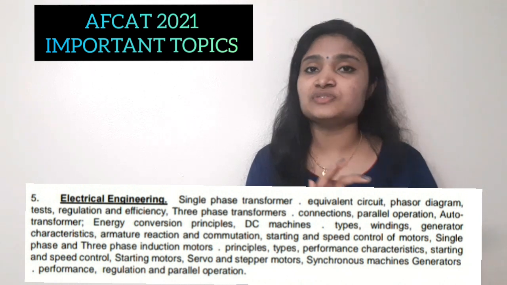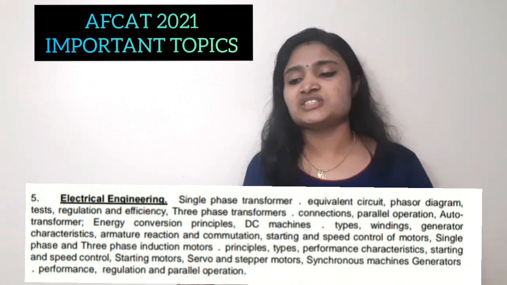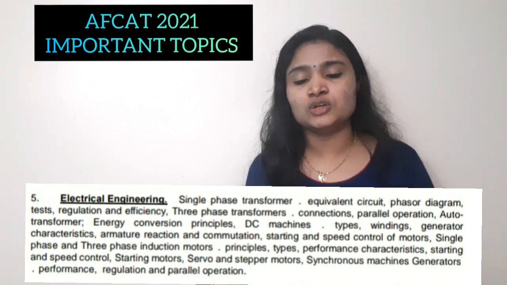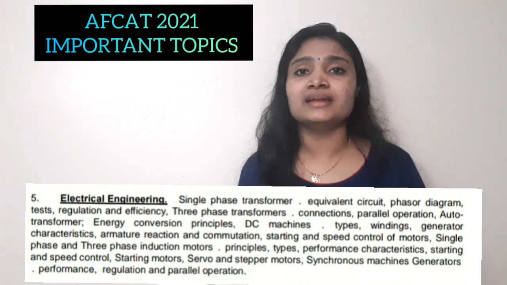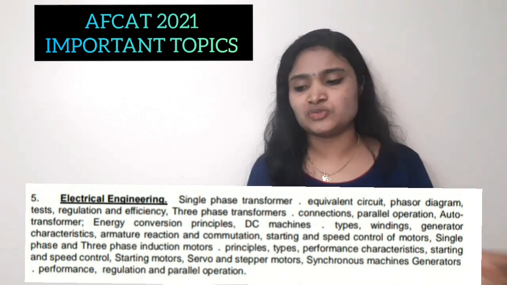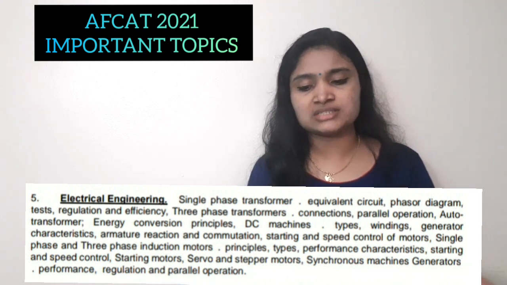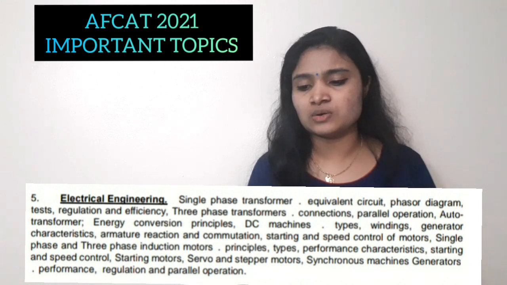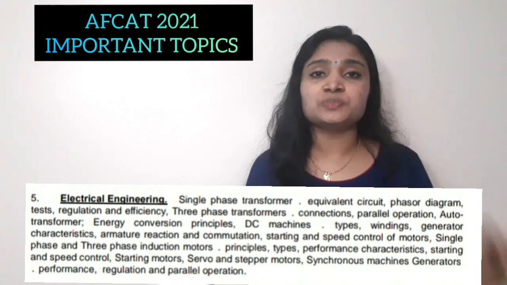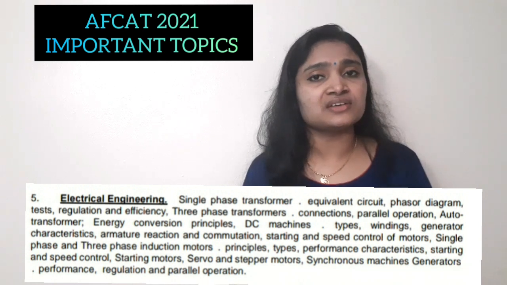So the topics that you have to study from the EEE subject are single phase transformer, its phasor diagram, line load regulation, its problems, three phase connection, parallel operations, auto transformer, energy conversion principles, DC machines, servo and stepper motor, its basic principle and all, then generators, its performance and regulation. Okay, so these are the areas you have to cover from the EEE subject.